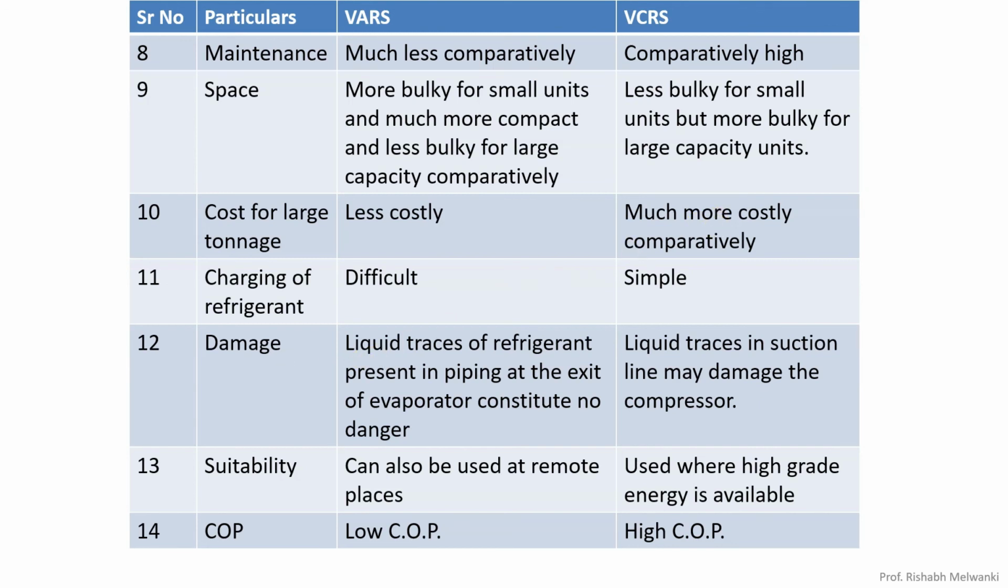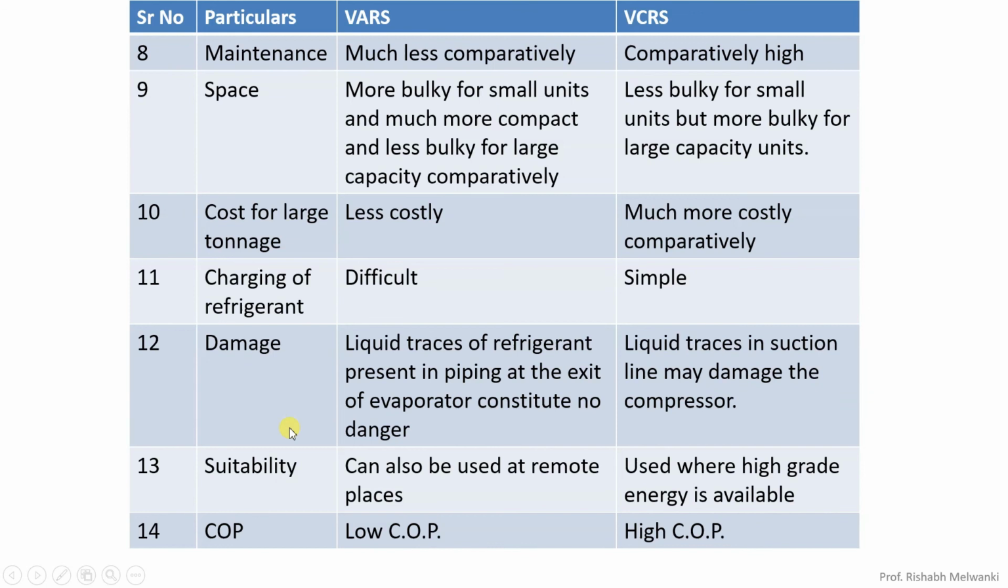Then damage. So since in VARS we don't have a compressor, if liquid traces of refrigerant are present in the piping at exit of evaporator, it doesn't constitute any danger, because we don't have a compressor in VARS. But if you see vapor compression refrigeration system, VCRS, liquid traces in the suction line may damage the compressor. Why? Because of sludging.